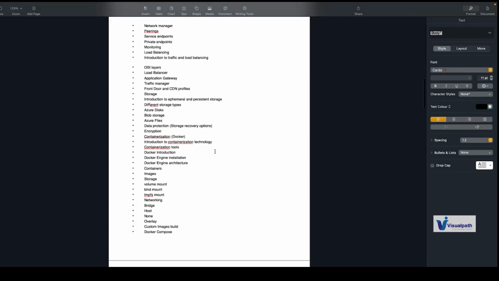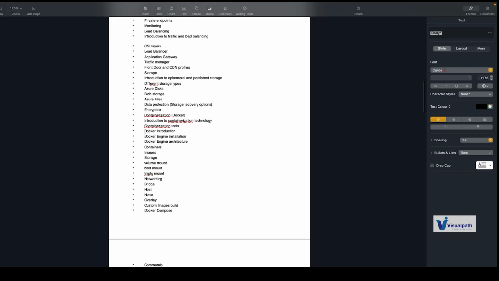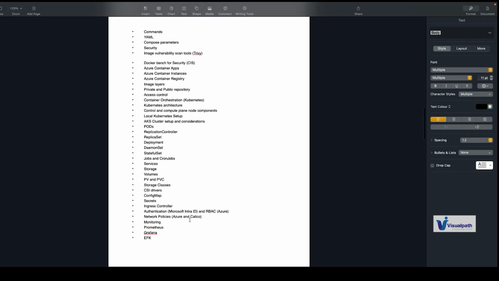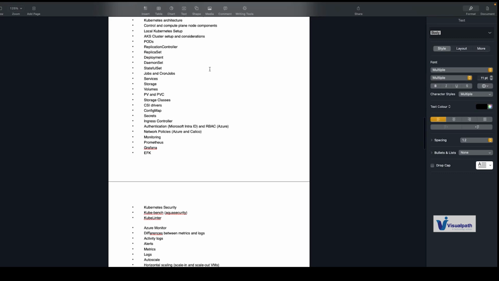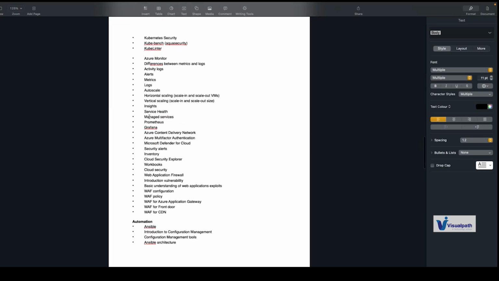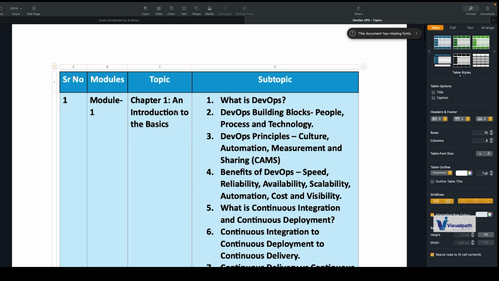So here, we will talk about all the components of Docker, different aspects of Docker, right? And we will look into Kubernetes in detail, and we will look into tools like Trivy, Kube-bench, Grafana, Prometheus, and all the security tools that Microsoft has to offer to secure the DevOps. So it will be a combination of two modules. One is this, and another one is this one.